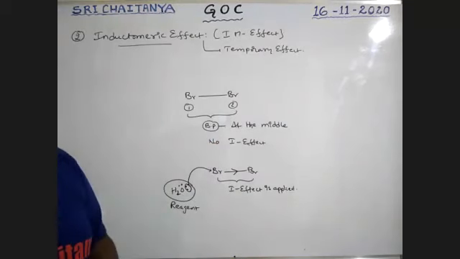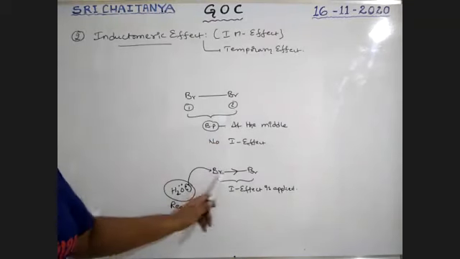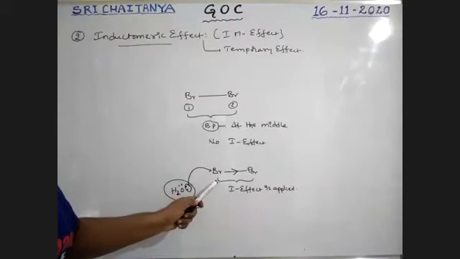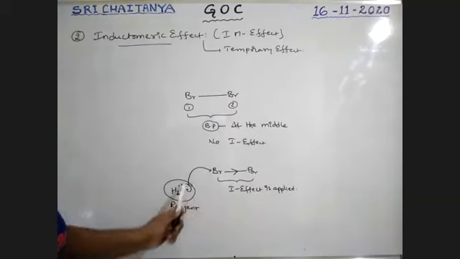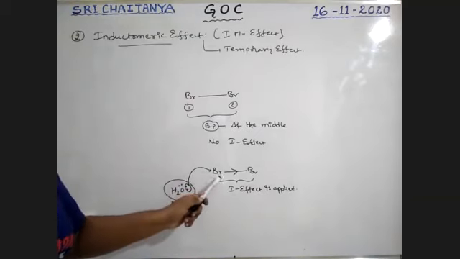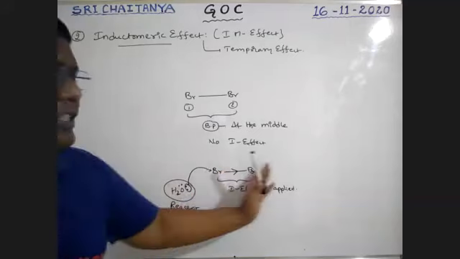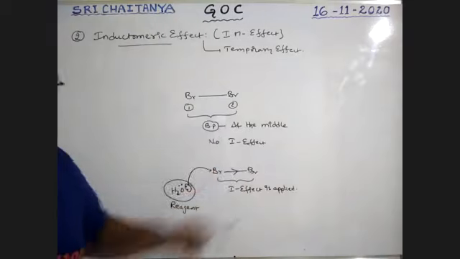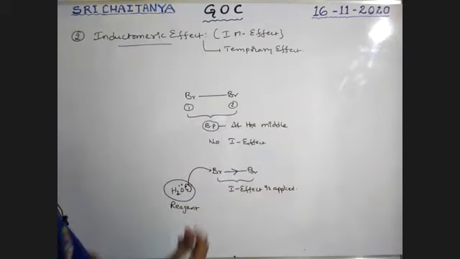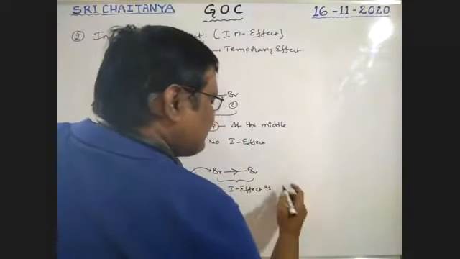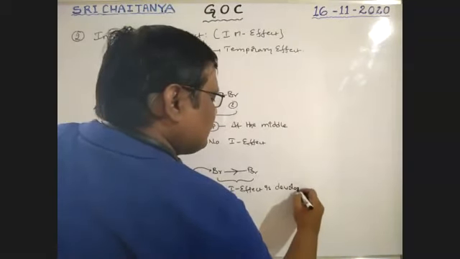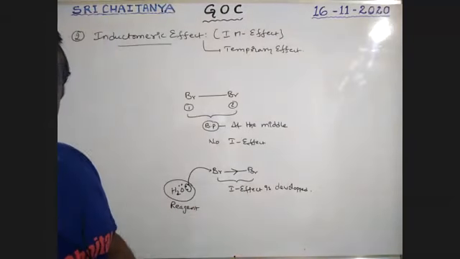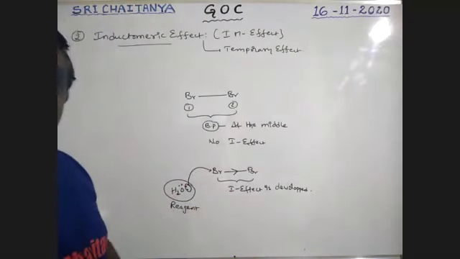Did you catch the concept? In the presence of the reagent, the I effect is applied, because this lone pair tends to move to the bromine side. There is an empty Br plus, so this lone pair is donated to that empty Br plus. Automatically, this becomes electron rich, which is why that bond pair moves towards that bromine side. So the inductive effect is developed, boys. That means this inductive effect is developed only in the presence of the reagent.